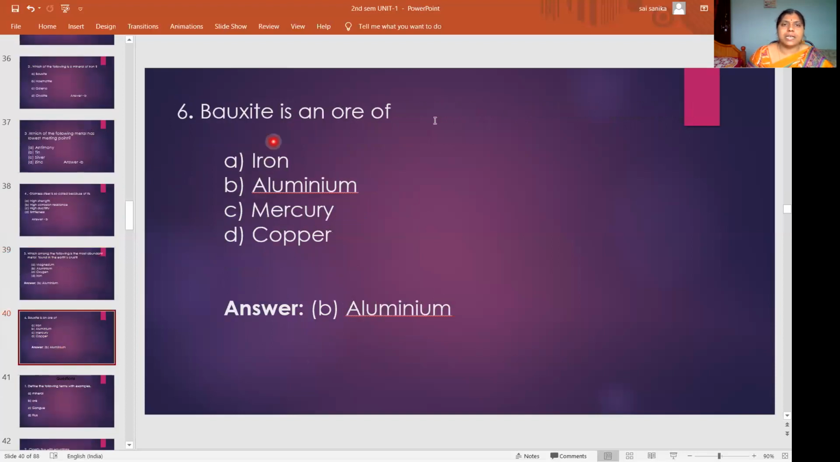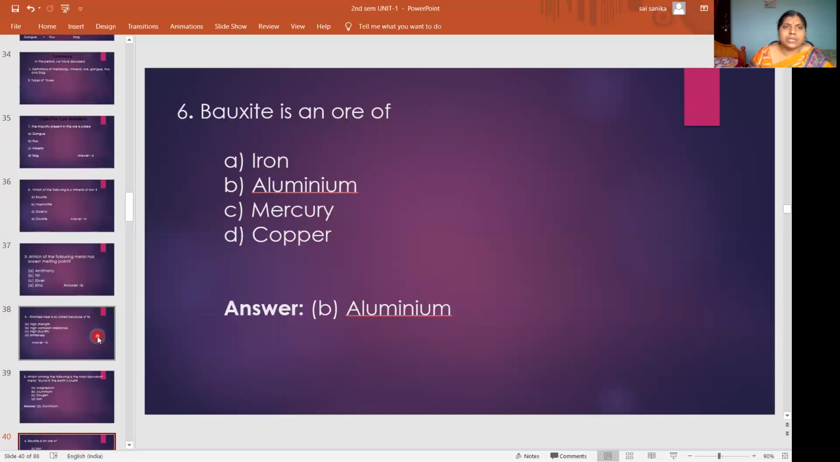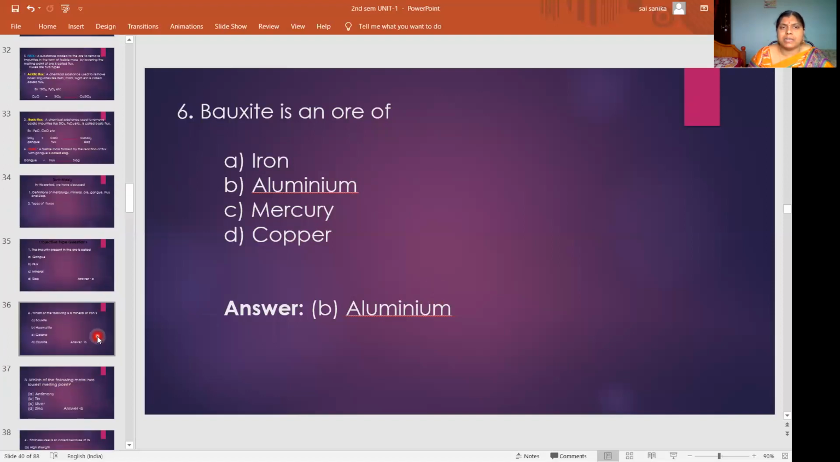Next, bauxite is an ore of. So here, bauxite is an ore of which metal they are asking? Iron, aluminium, mercury, copper. So the answer is D, aluminium. Hematite is an ore of iron. So remember, you have to remember this: bauxite is an ore of aluminium. Okay, this type of objective type questions you may expect in your entrance exam based on metallurgy.